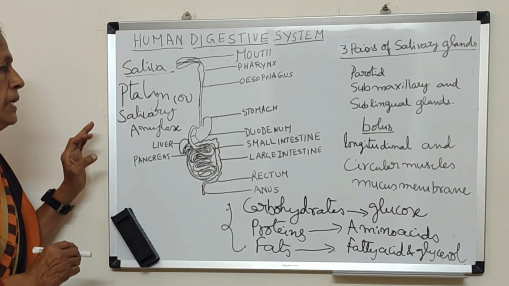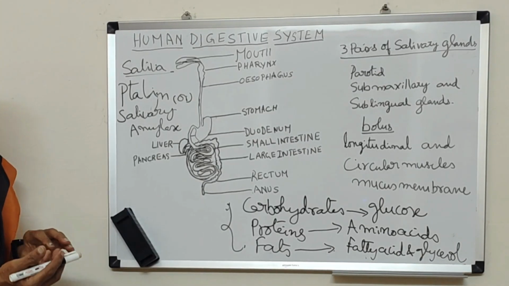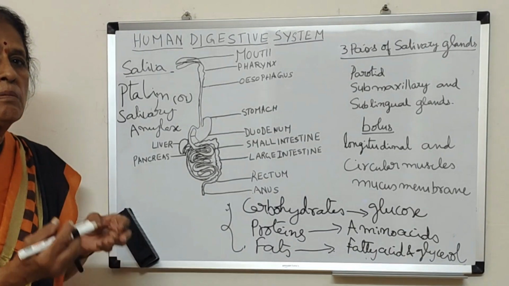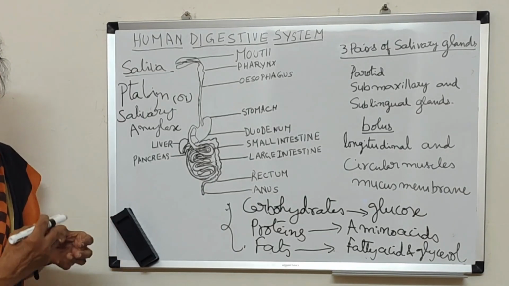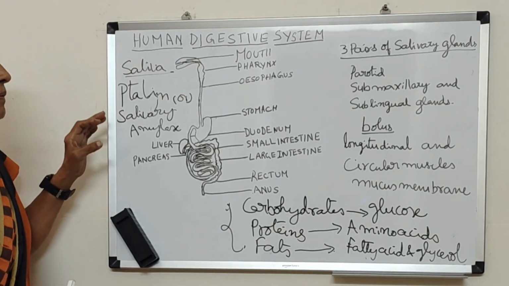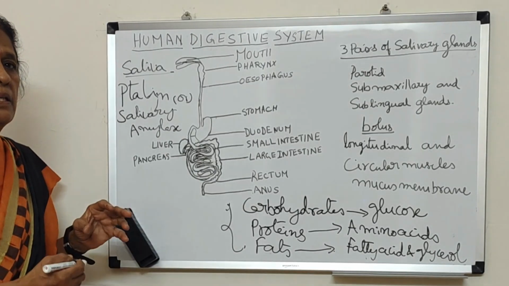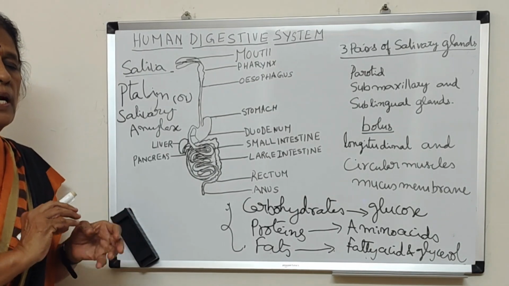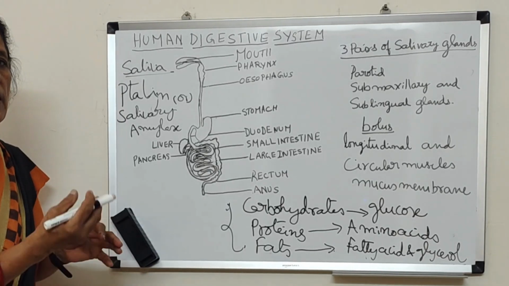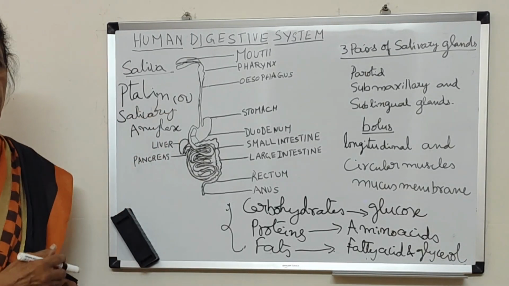And next thing, it mixes. Teeth will help in the mastication of the food. Mastication means breaking down of large food particles into smaller ones. So mastication of the food will take place with the help of teeth, and the tongue is a muscular organ which helps in mixing of the broken food particles with saliva.